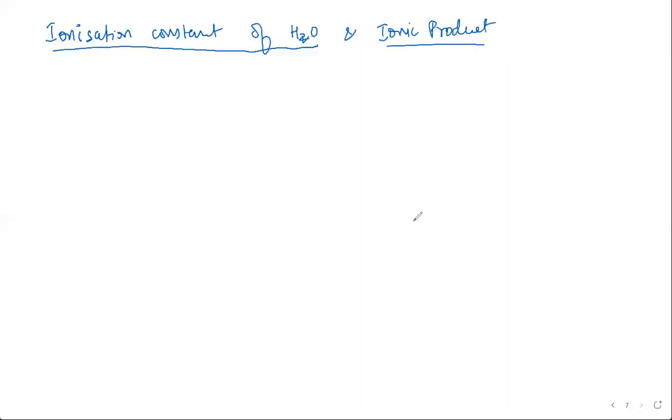Okay. Cool. Now talking about the ionization constant of water and the ionic product. What equilibrium is established in water, like there's no other acid or base, we're looking at just water? Water dissociating into H plus and OH minus ions.